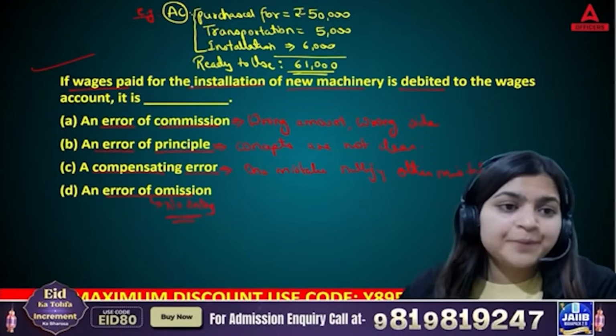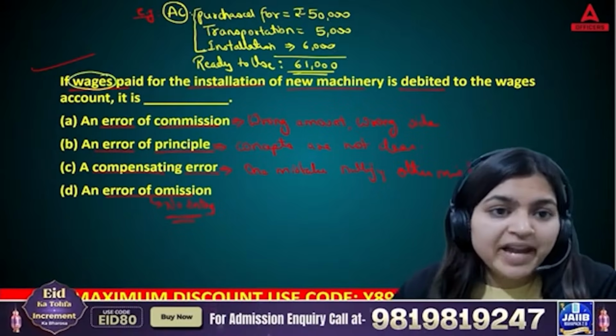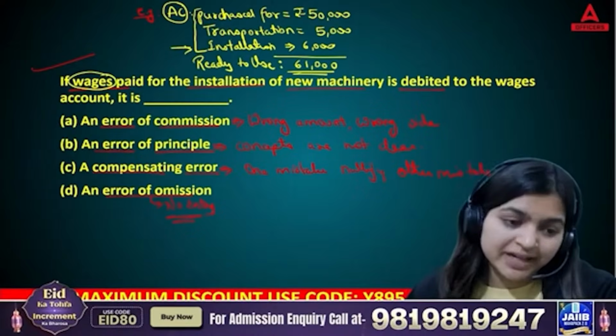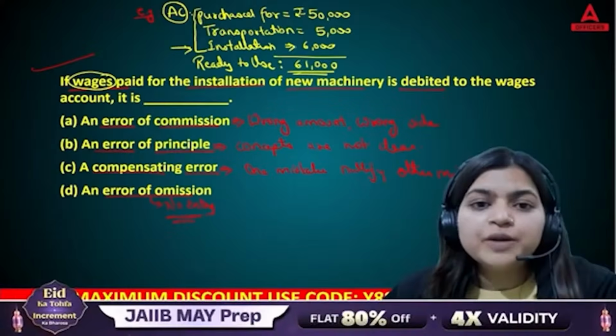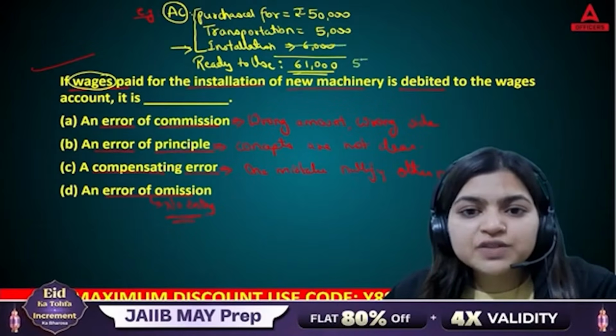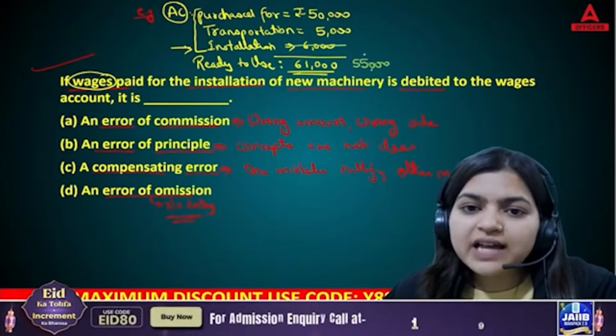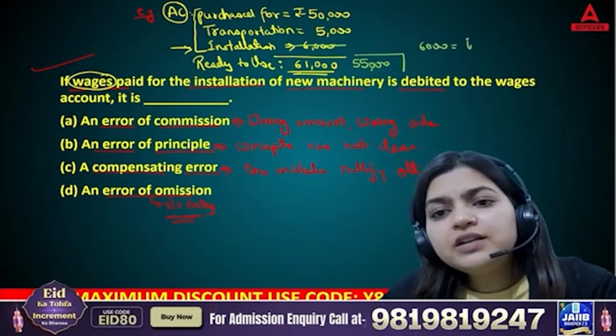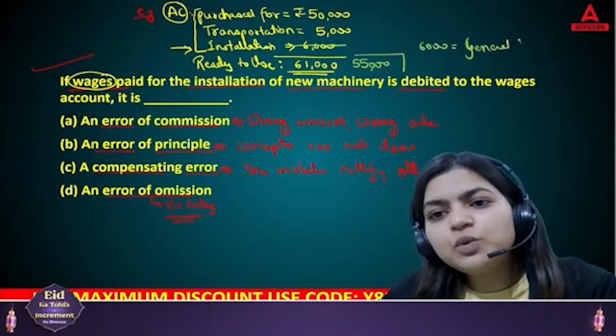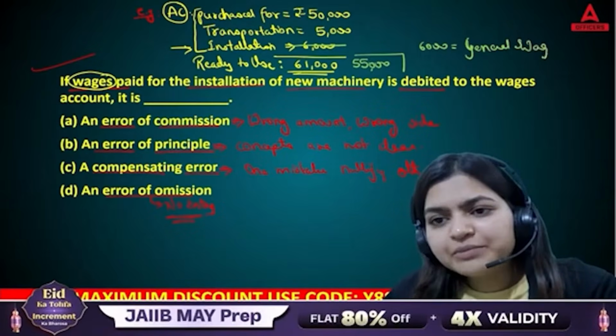But here they are saying wages paid. Yes, you have paid installation expenses, but as you were not aware of this concept, you have shown only 55,000 as cost, and 6,000 you have shown as general wages that you pay to other labourers.